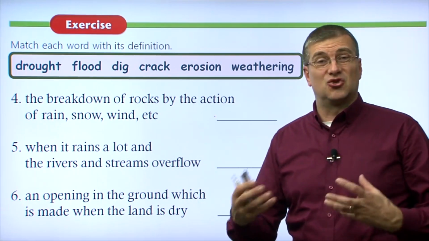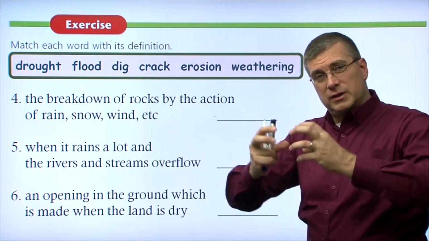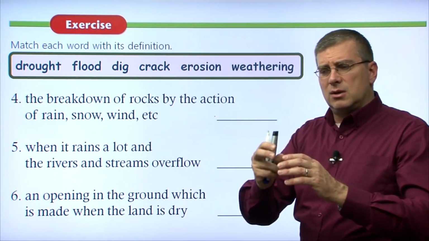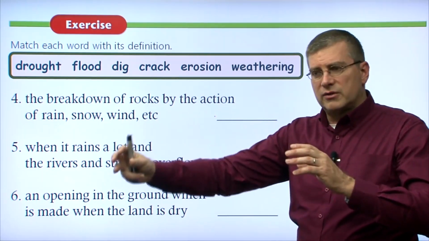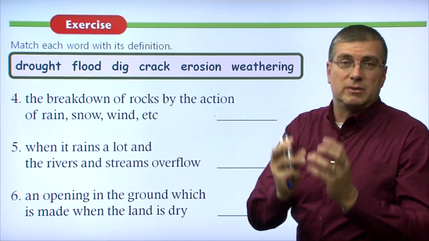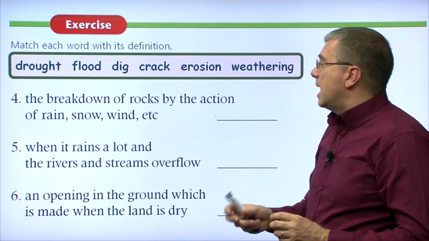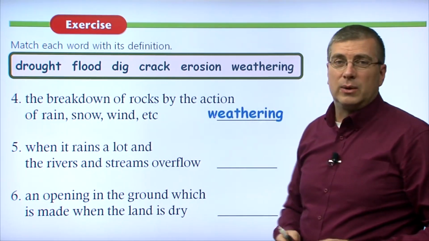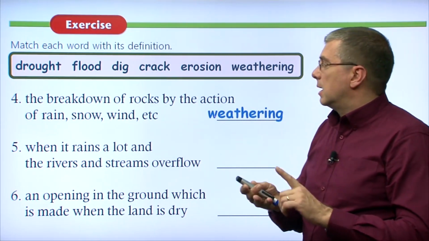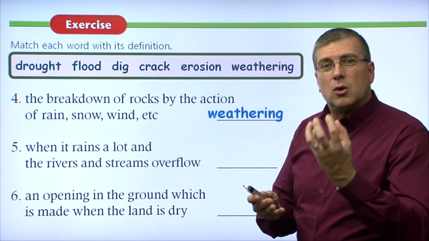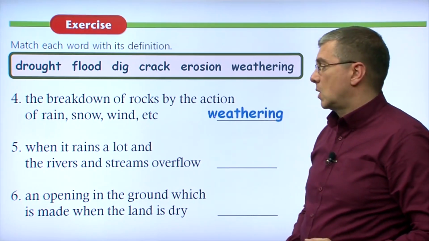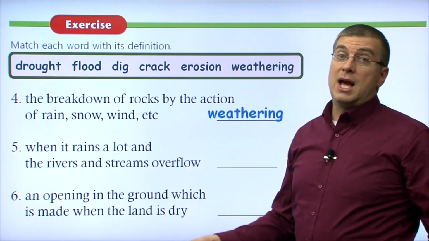So we're talking about the destructive force when you're breaking rocks apart. Of course, erosion does that, but erosion moves rocks from one place to another. This process can just be breaking the rocks apart, not really moving them around a lot. And what we call that, of course, is weathering. When the weather, the rain, the snow, the wind will break a rock apart into smaller pieces, we call that weathering.